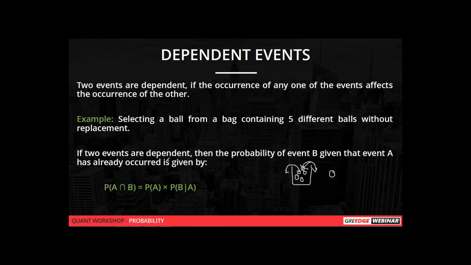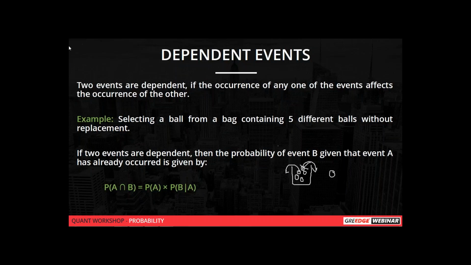Okay, so if two events are dependent, the probability of event B given that event A has already occurred is given by this. So the probability of these events to occur is P of A intersection B, which is nothing but the probability that both event A and B occur, which is P of A into P of B given A. Okay, so I'll just explain this with this formula itself.